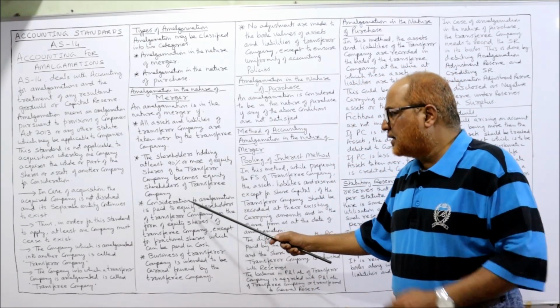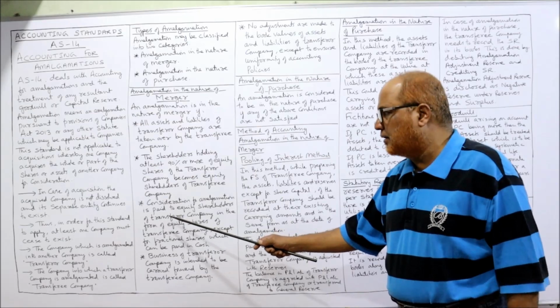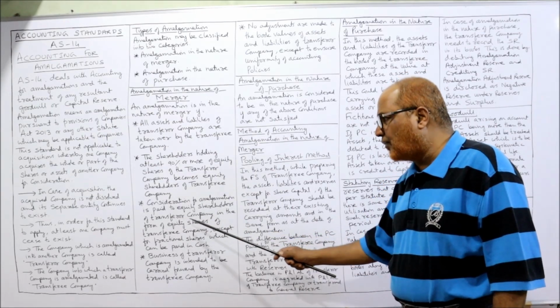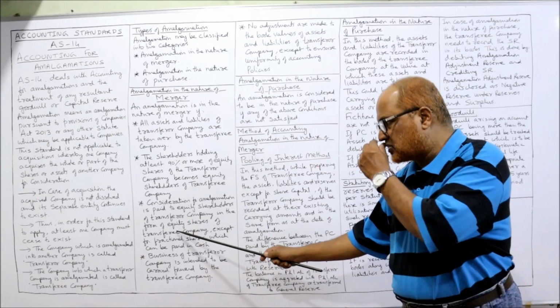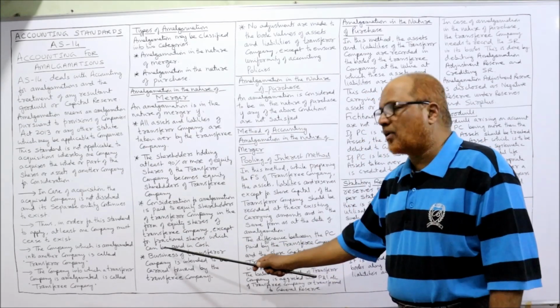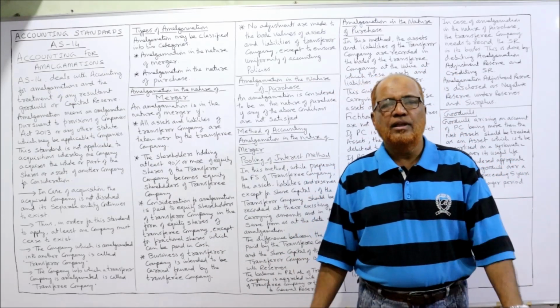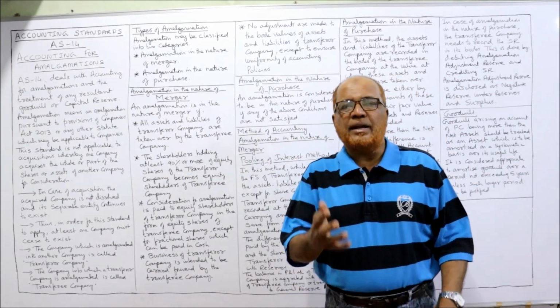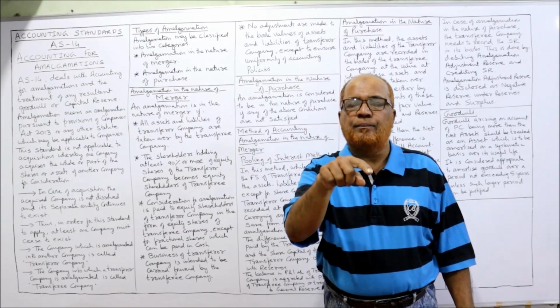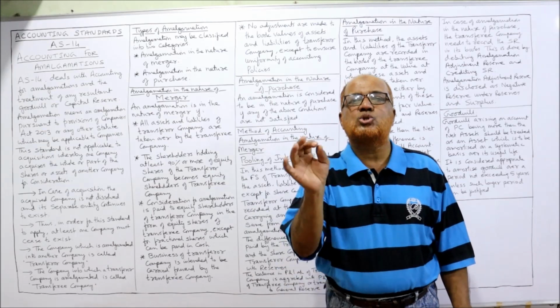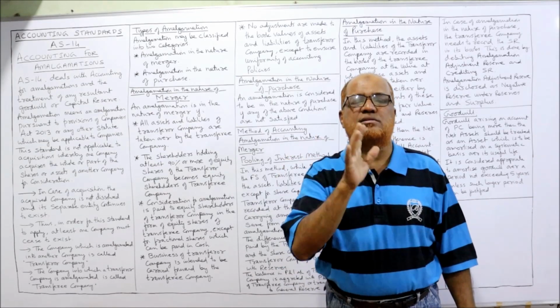Third one: consideration for amalgamation is paid to equity shareholders of the transferor company in the form of equity shares of the transferee company, except for fractional shares, which can be paid in cash. Third condition: the purchase consideration payable by the transferee company to the transferor company should be in the form of shares.